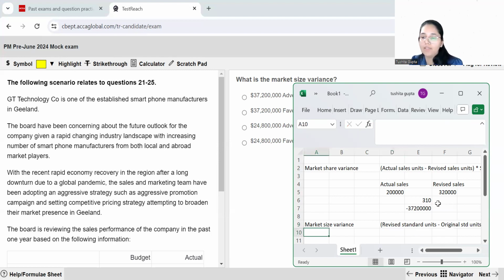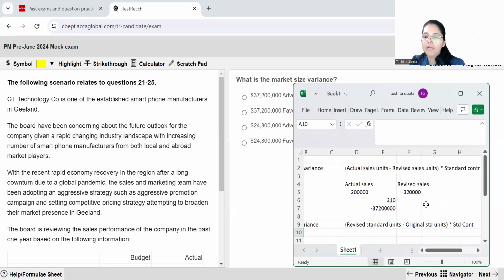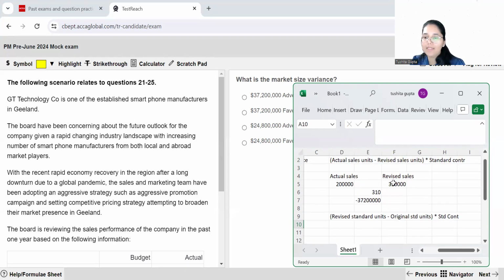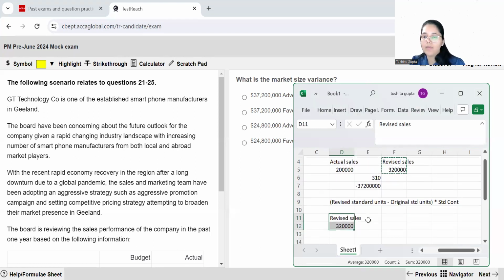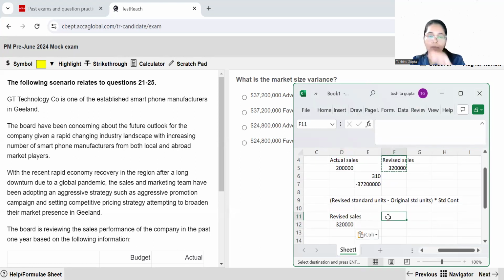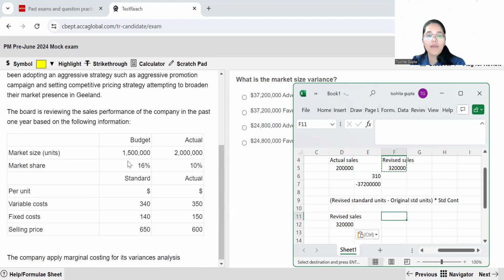So this is the formula that we have learned. Now let us see, we already have the revised sales unit, so I can just copy paste this data over here. This is my revised sales, and according to my original standards, I should have had 16% of this value over here. So how will I find out my original ones?